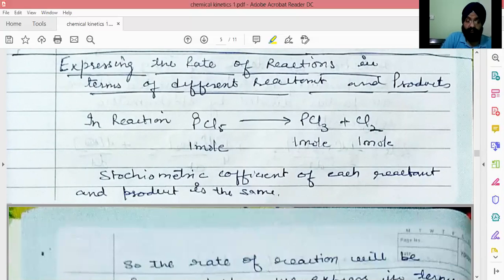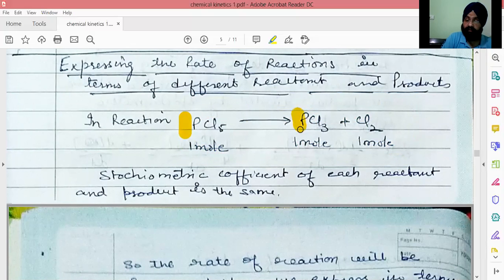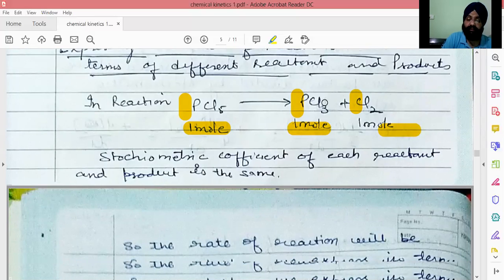Now, expressing the rate of reaction in terms of different reactants and products. Again, the example mentioned earlier: the decomposition of phosphorus pentachloride. This equation is for 1 mole of phosphorus pentachloride giving 1 mole of phosphorus trichloride and 1 mole of chlorine. So all are 1 mole, and the stoichiometric coefficients of all the reactants and products are the same.